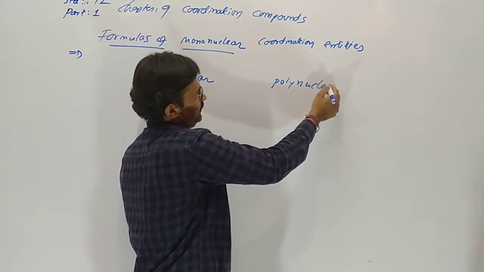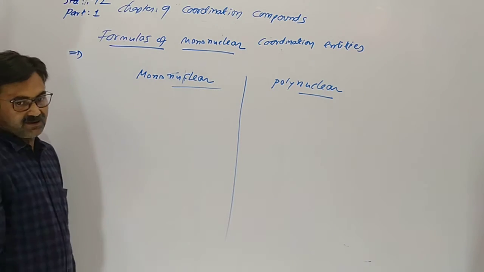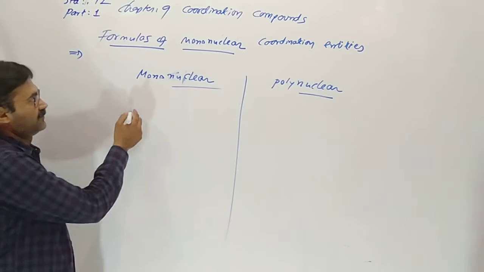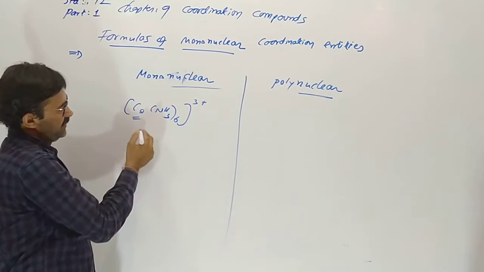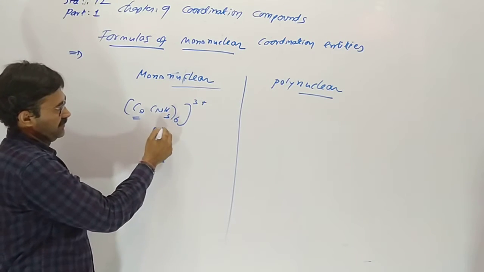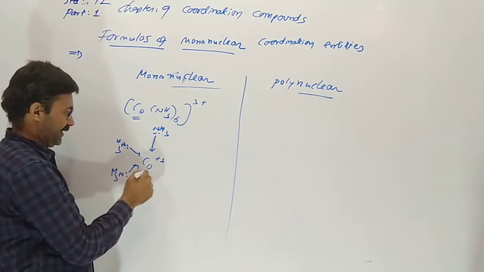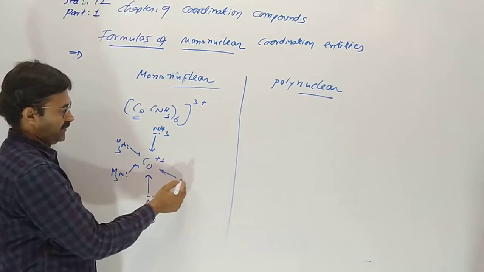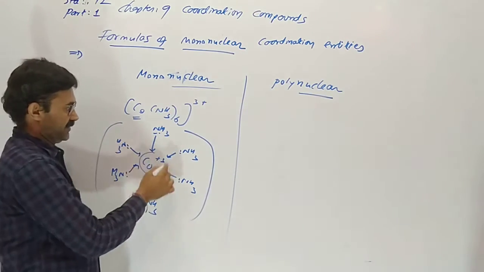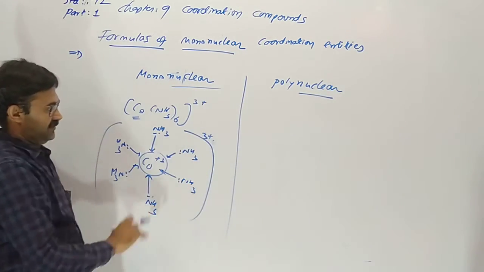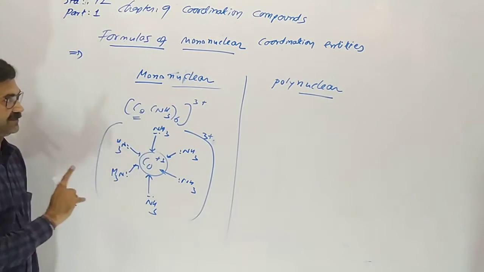and polynuclear. First of all, in the mononuclear there is only one central atom, like Co(NH3)6. This entity has only one nucleus, meaning one center. All the 6 ammine are combined with cobalt by coordinate covalent bond. So here our center is cobalt +3. So this is mono. Mono means one nucleus.